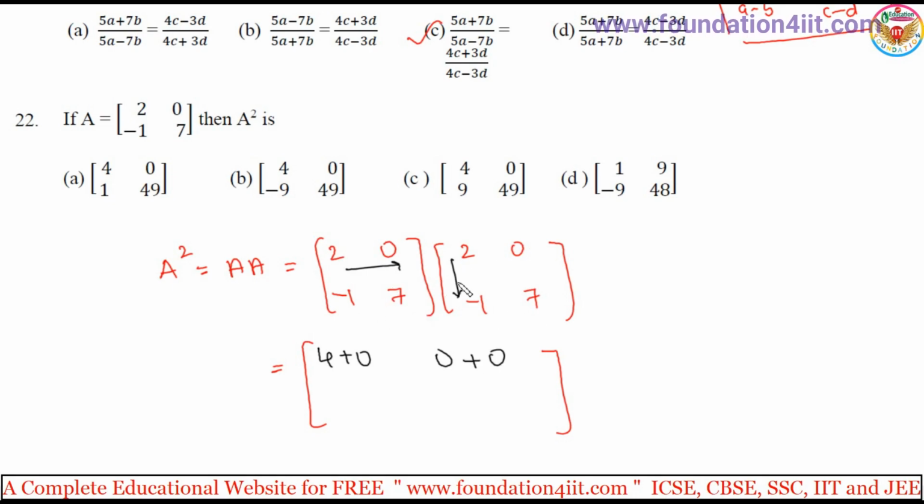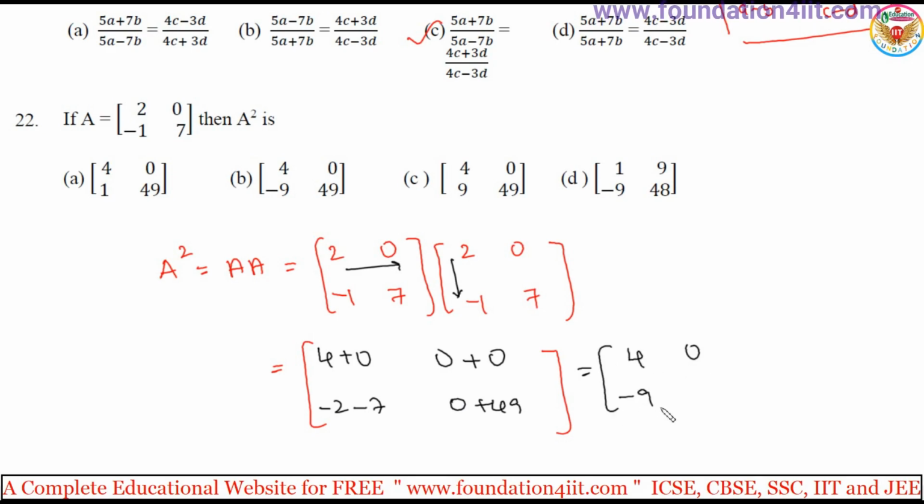Next, second row with first column. Minus 1 into 2 is minus 2, plus minus 7 into 0 is 0. Second row with second column: minus 1 into 0 is 0, plus minus 7 into minus 7 is 49. You simplify this: 4 0 minus 2 49. Okay, check the answer. 4 0 minus 2 49. So option B.